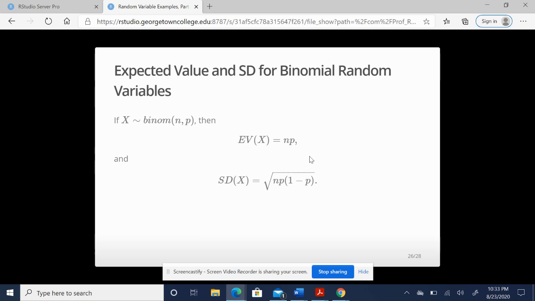If you're looking for the number of heads you expect to get in 100 trials, that should be an easy expected value because we have 100 trials and it's a 50% chance, so expect to get 50. We know we're probably not going to get exactly 50. It's possible we could, but we may not. Standard deviation is the square root of the number of trials times the probability times 1 minus the probability, so the complement.